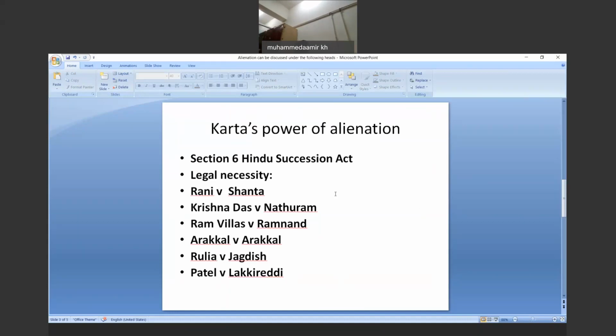Now, when we are discussing the Karta's power of alienation, again we see the same thing: the Karta is in no position to alienate any property, except in certain situations and conditions, which, as we have discussed, are legal necessity, benefit of the estate, and acts of indispensable duties. Further, we are moving towards a term which is very vague, and broadly speaking, it will include all those things which are deemed necessary.